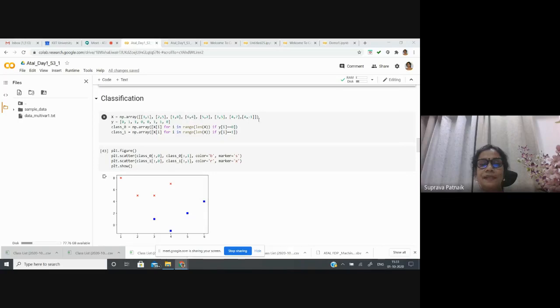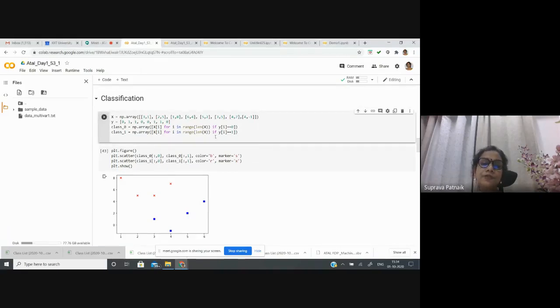So two-dimensional input, and I'm defining the class output. Again, binary classification I'm considering. For 3, 1, class is 0, 2, 5, class is 1, 1 and 8, class is 1. So this second line defines the class corresponding to the inputs in the first line. If yi is 0, that belongs to class 0. If it is 1, then that belongs to class 1. So I'm defining these NP arrays.